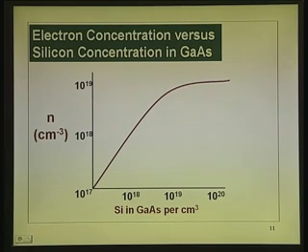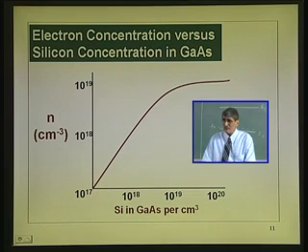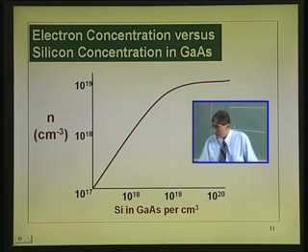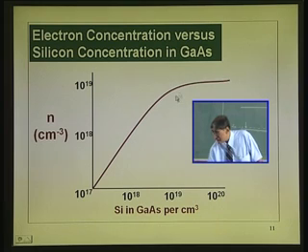So, the electron concentration becomes sublinear, and beyond a certain point saturates, because beyond that point it goes equally into both the gallium and arsenic sites. So, if you introduce them equally, you have one shallow donor, one acceptor, one donating, one accepting. So, there is no contribution, that is why the electron concentration saturates beyond that point.